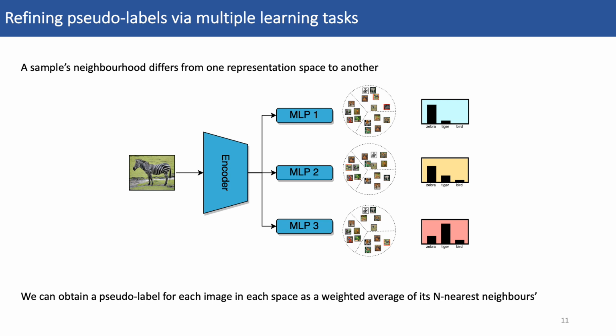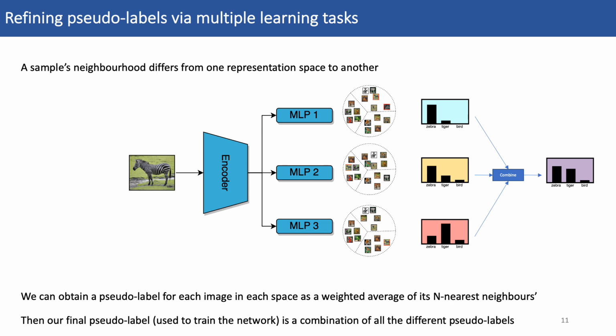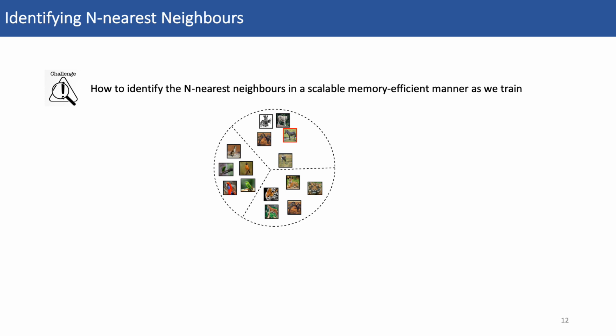Now, once we have all the different pseudo-labels, we combine them into a single final pseudo-label, which we use to train the network. To implement this idea, however, one major challenge is how to identify the n nearest neighbors of each sample in each iteration as we train the network. One naive way to do it is to save the projections of all the images in all the different spaces and perform an offline clustering step after each training iteration to identify neighbors. This solution, however, is slow and extremely memory intensive and hence cannot scale for large datasets.